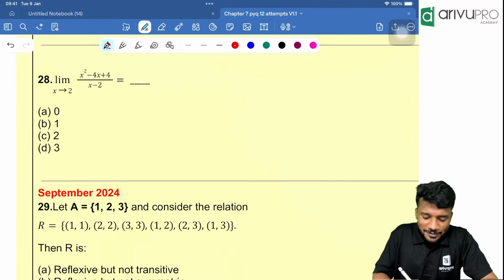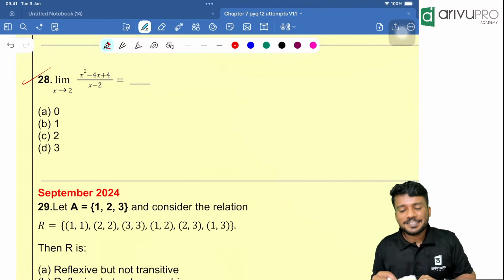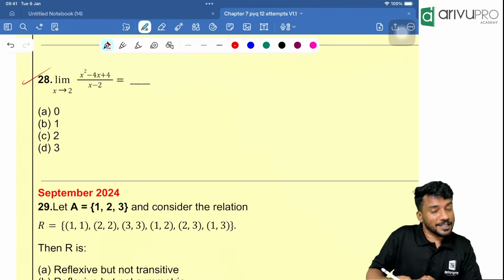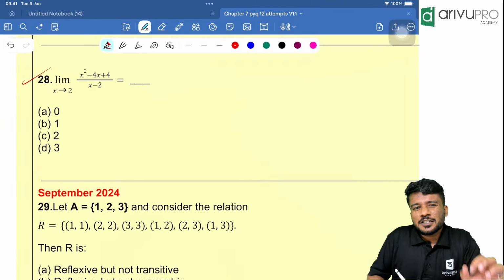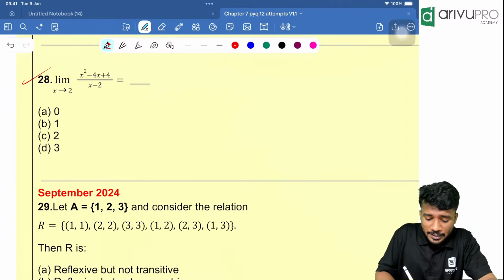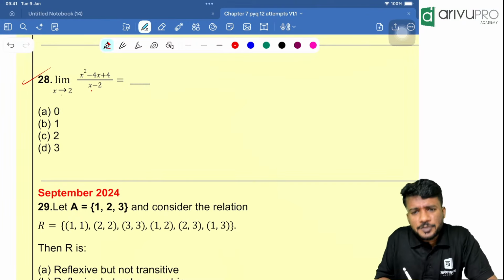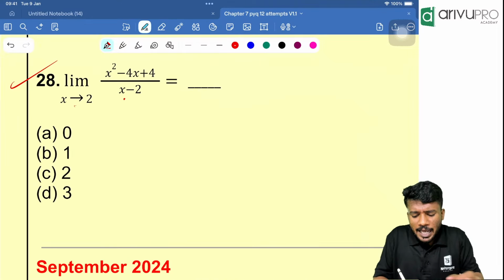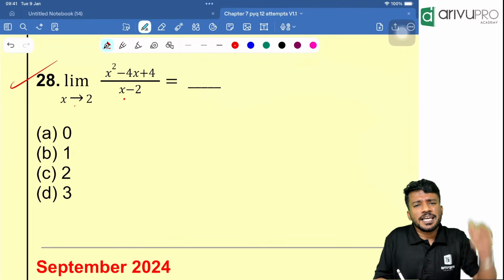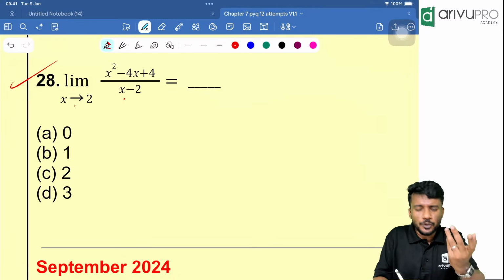You know, right? First time they are getting a question based on limit. Nowadays, it is very high chance that you will get a question based on limit. Easiest way to solve limit is L'Hopital rule when denominator is becoming 0. Now people, if you directly substitute x is equal to 2, what will happen to the denominator? It will become 0. Any number divided by 0 is undefined, so you can't do anything.